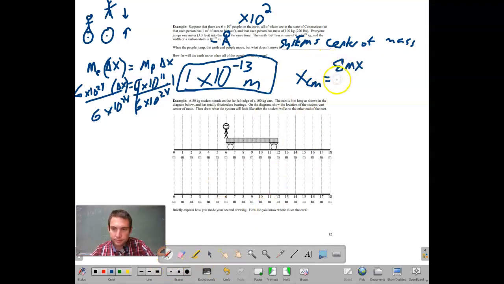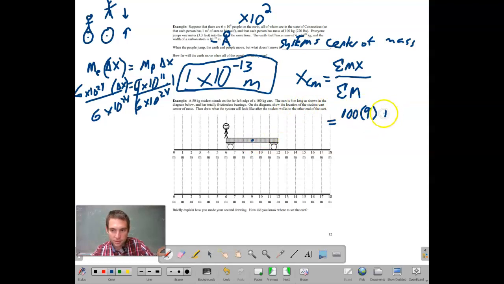And divide that by the sum of all of the masses. So if you have two objects, you would take the first object's mass times the center of mass position of that first object, then add the second object's mass times its position, and so on. It's going to make sense when I show it to you. So here we go. To find the center of mass for this whole system, we take the mass of the first object, which we'll call the cart, and the position of its center of mass. If this is 6 long and it's exactly the same on both sides, then the center of mass is going to be right there.